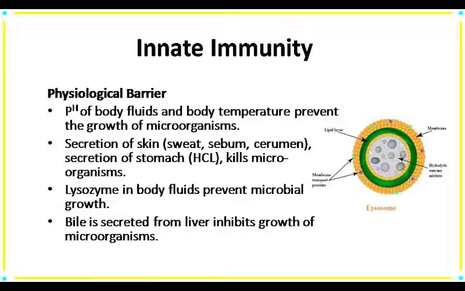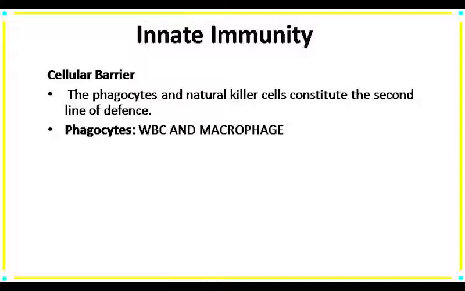If the pathogen crosses the first line of defense, then it interacts with the second line of defense. In the first line of defense, physical barriers and sometimes physiological barriers are also included. Now here the new term is second line of defense. Second line of defense comes under the cellular barrier. The cellular barrier deals with some kinds of cells, and the cells directly attack the pathogen or antigen. So phagocytes and natural killer cells are included in the cellular barrier. The first one is phagocyte.